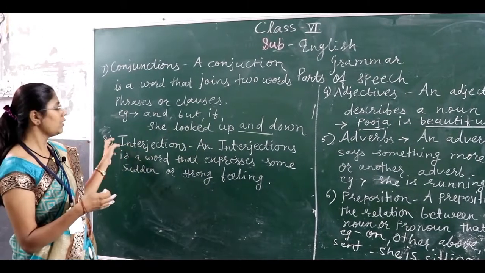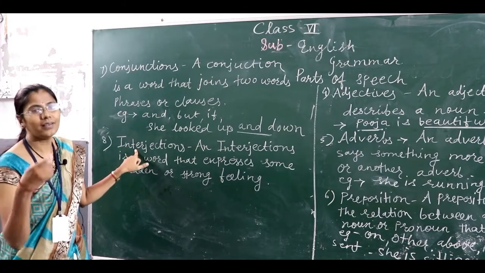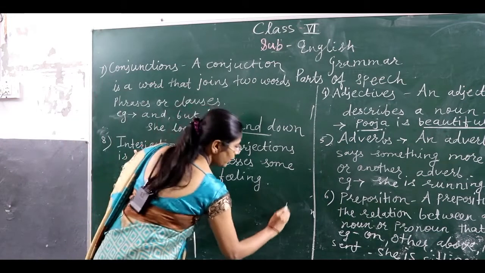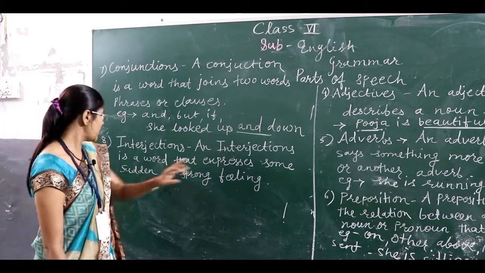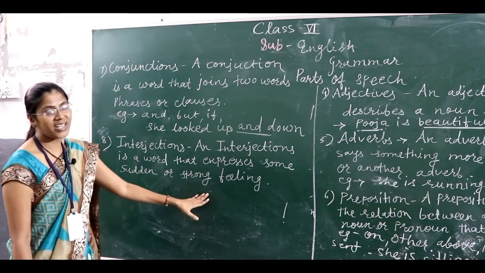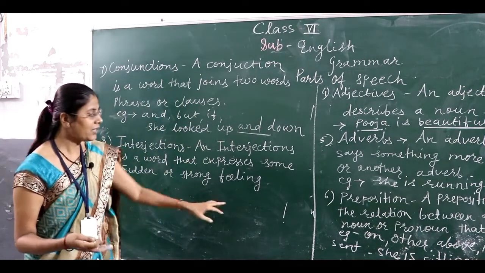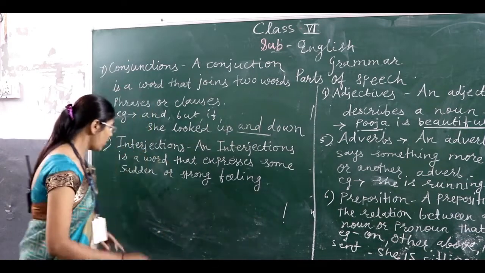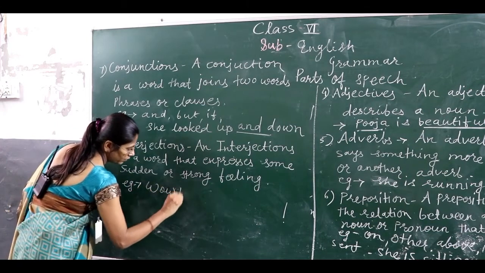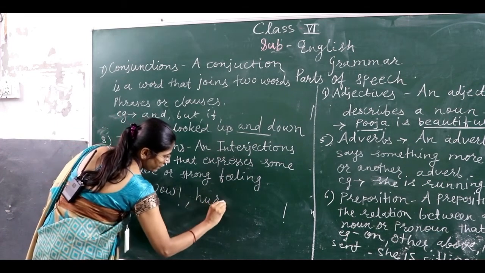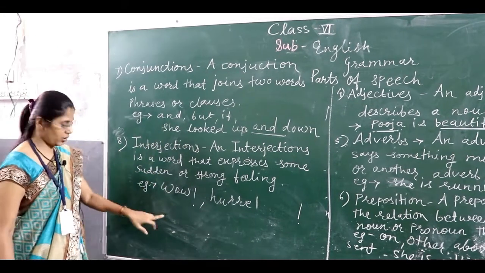The next one, the last one, is the interjection. What is meant by an interjection? An interjection is just like giving an exclamation mark. At the end we give the exclamation mark. An interjection is a word that expresses some sudden or strong feeling. Whenever we use it, it shows strong feeling or emotion, and we give exclamation marks. For example: wow, hooray. These words show strong feelings or emotion.